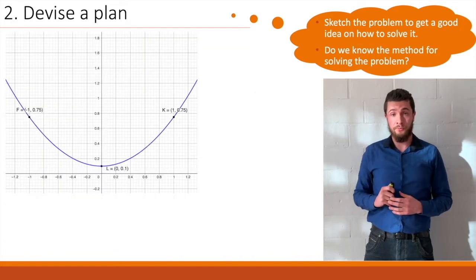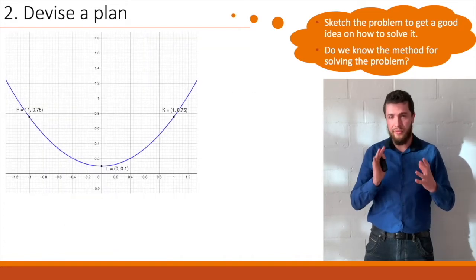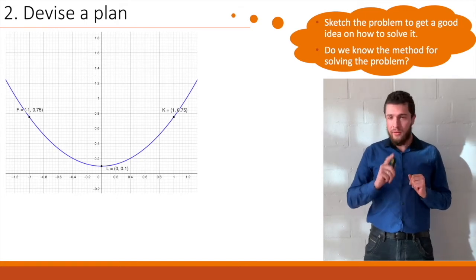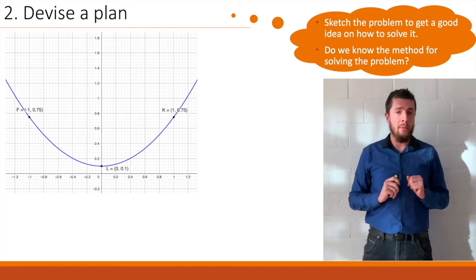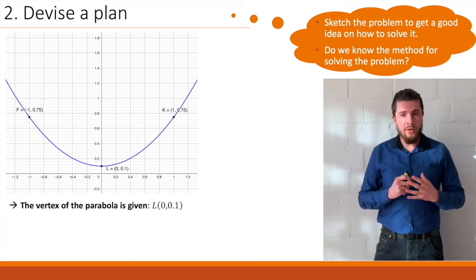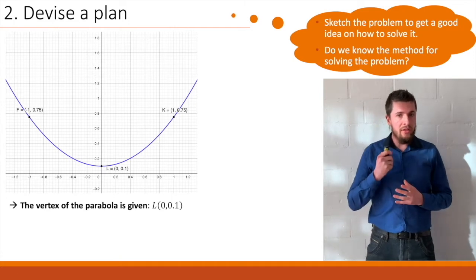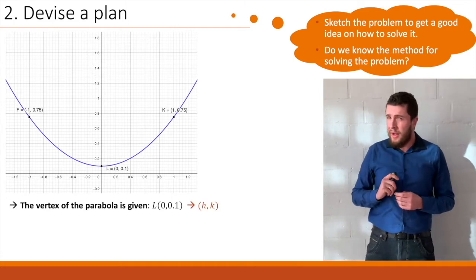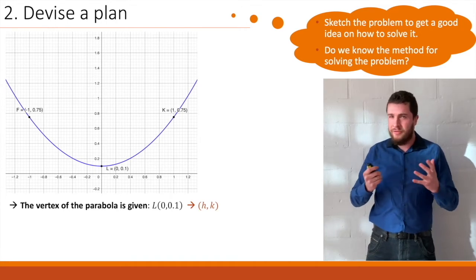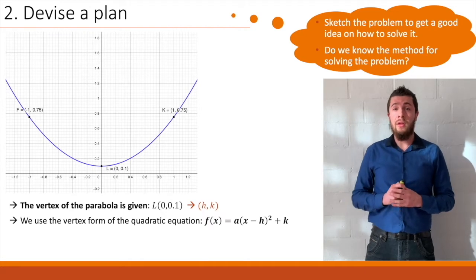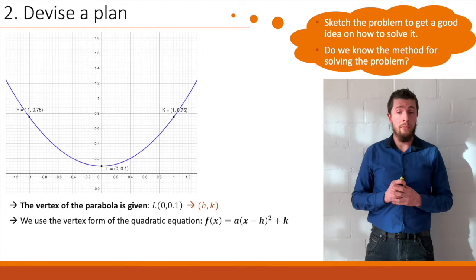And next up, we want to find out what we have. So we have a parabola, 2 points on it, and we have, what's point L of the parabola? We call that the vertex. So we have the coordinates of the vertex, and we know that the general coordinates of a vertex are h and k. Now, does that remind you of something? Do we have a function rule we could use? Well, yes. There is the vertex form of the quadratic equation that we can use, as can be seen there.